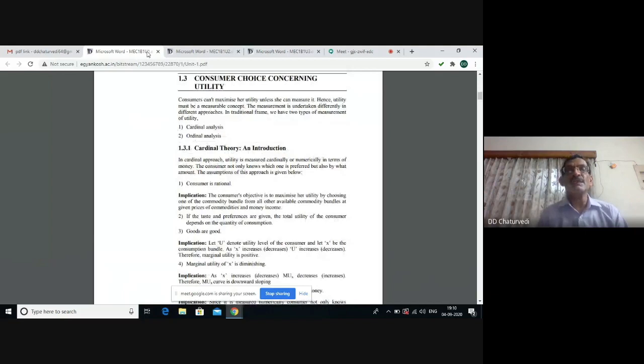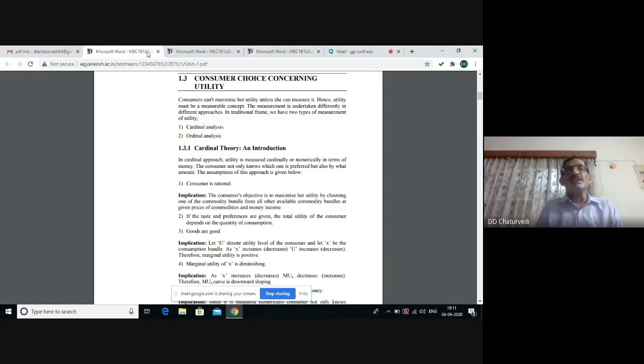The first one is cardinal theory. By cardinal, we imply that utility can be measured numerically in terms of money. And by utility, we mean the want satisfying power of the commodity. A commodity is said to have utility when it is capable of satisfying the wants of the consumers. Utility has nothing to do with moral or ethical values.